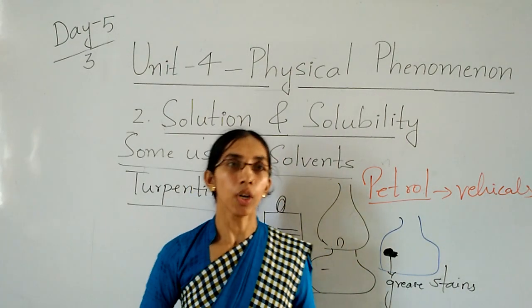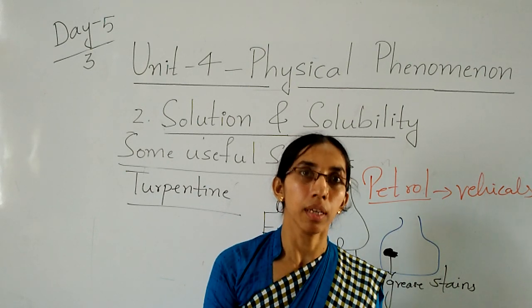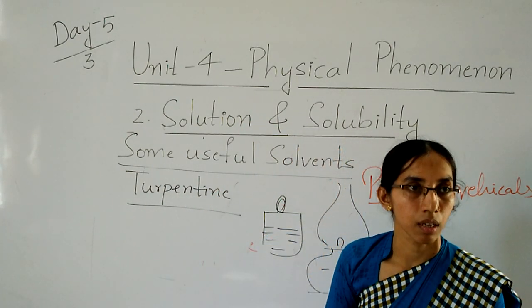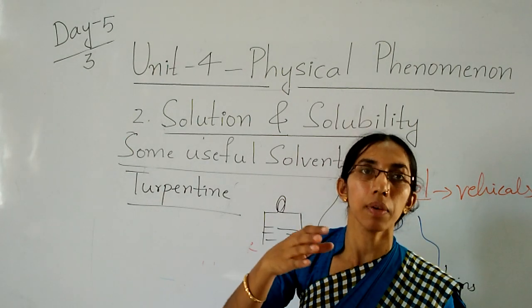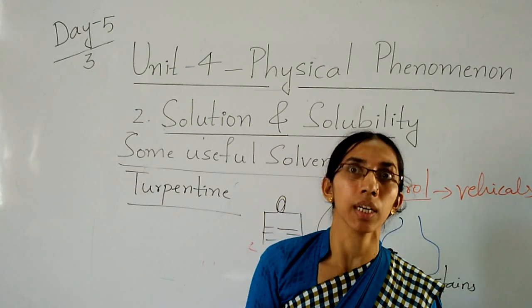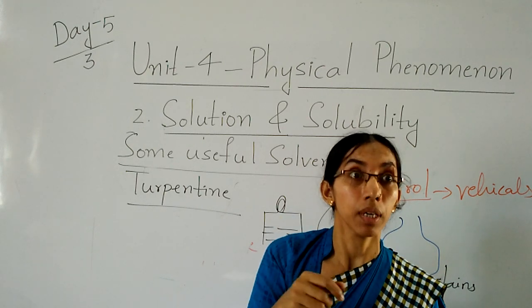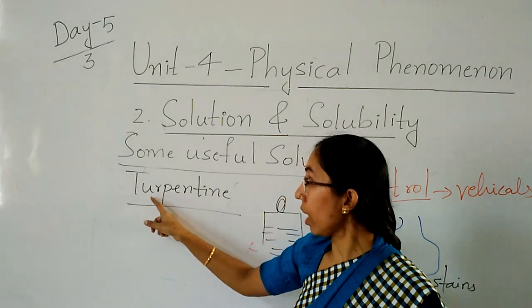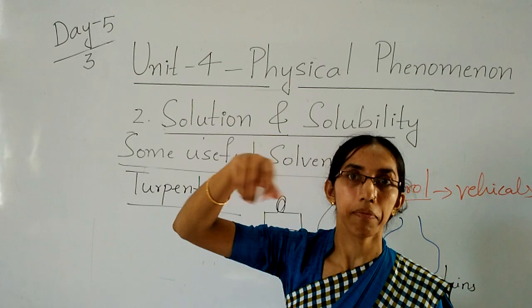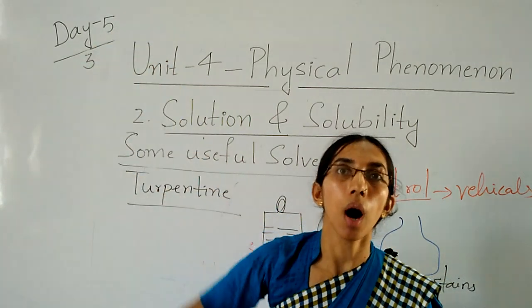When people at home are painting, they use turpentine because paint is very thick. You said it is very thick. So to make that paint very thin, we add turpentine. When you add turpentine, it becomes very free and thin. Then we can easily paint the wall.